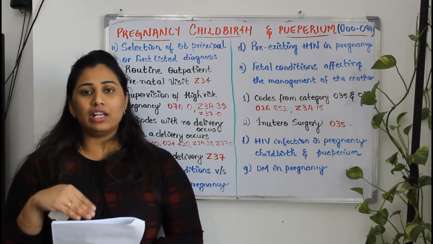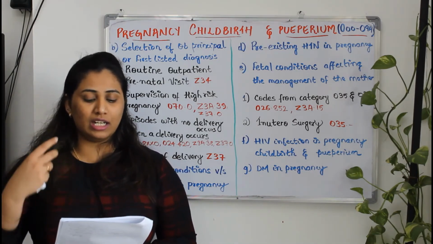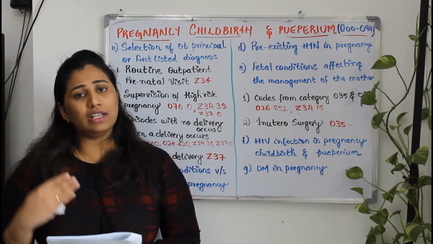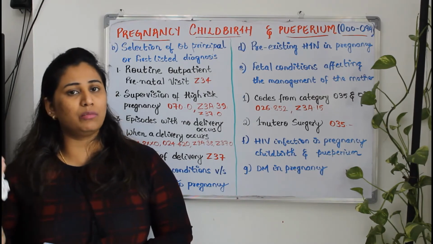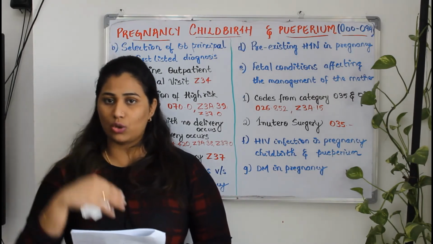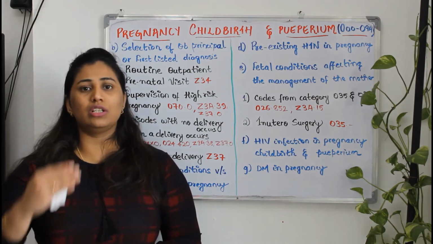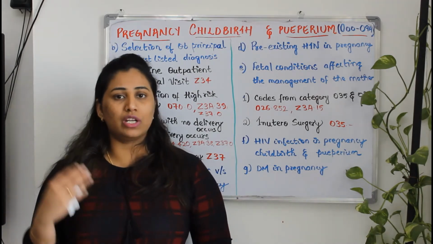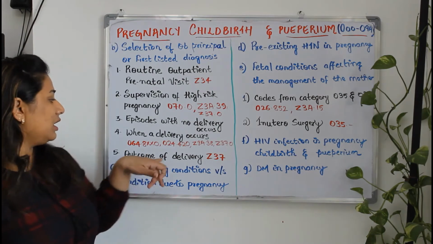Okay. And finally, your code will be the outcome of delivery, that is nothing but baby, single live birth, Z37.0. If there is a delivery and there is a live baby, then for sure you should code Z37.0 as your last code. So the reason for encounter you should mention, then the weeks of gestation, then the single live birth. This should be the sequencing when a delivery occurs. And then the last one is the outcome of delivery.